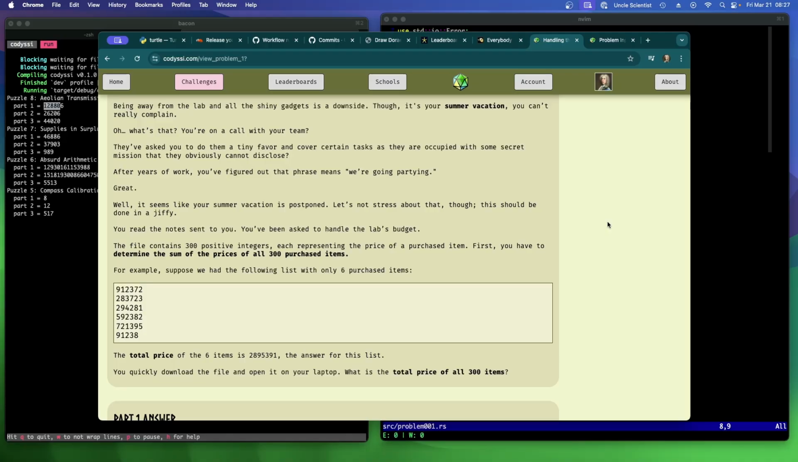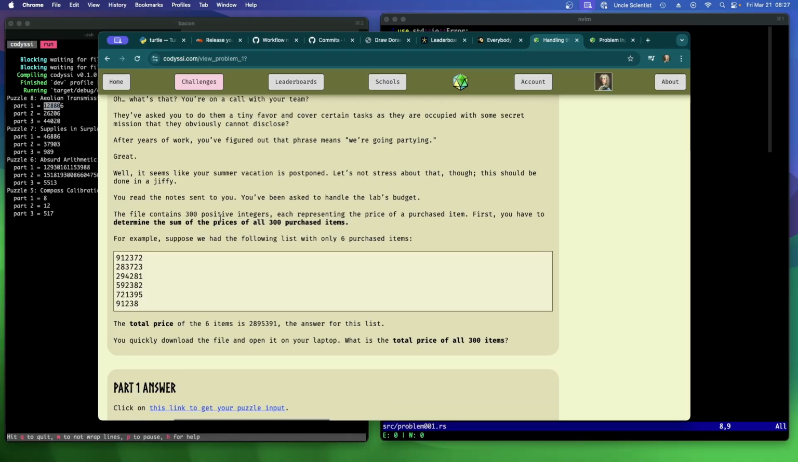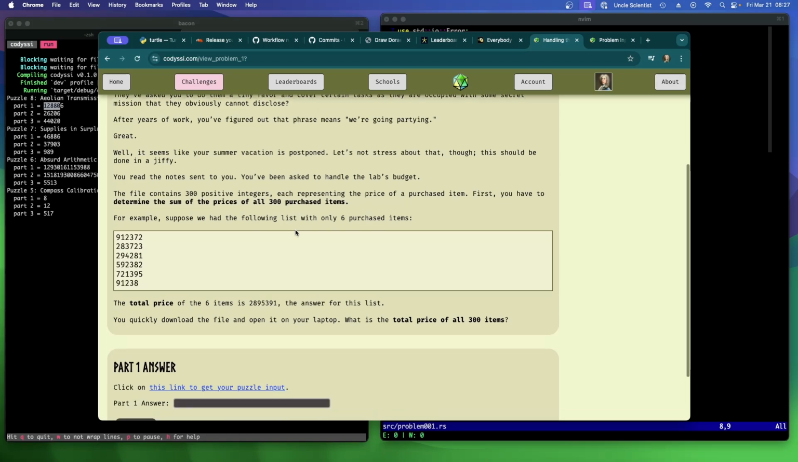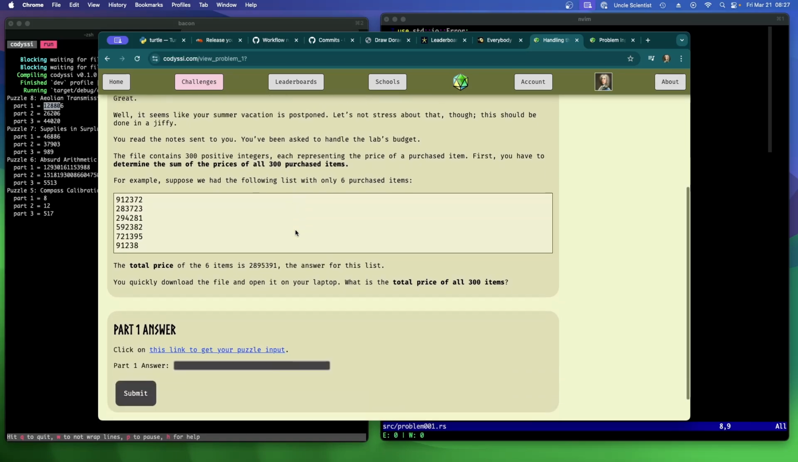You read the note sent to you. You've been asked to handle the lab's budget. The file consists of 300 positive integers, each representing the price of a purchased item. First, you have to determine the sum of the prices of all 300 purchased items. Okay, that's easy enough, right?